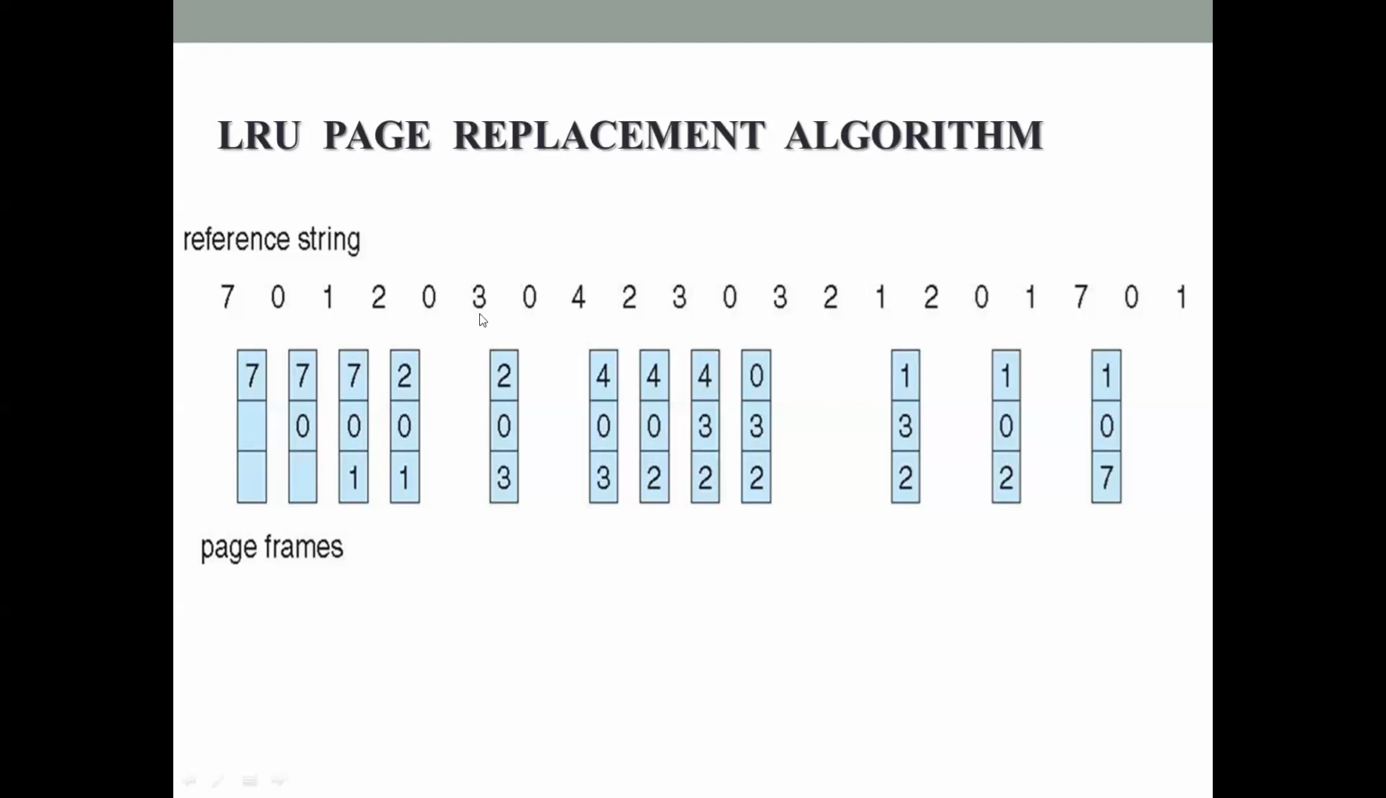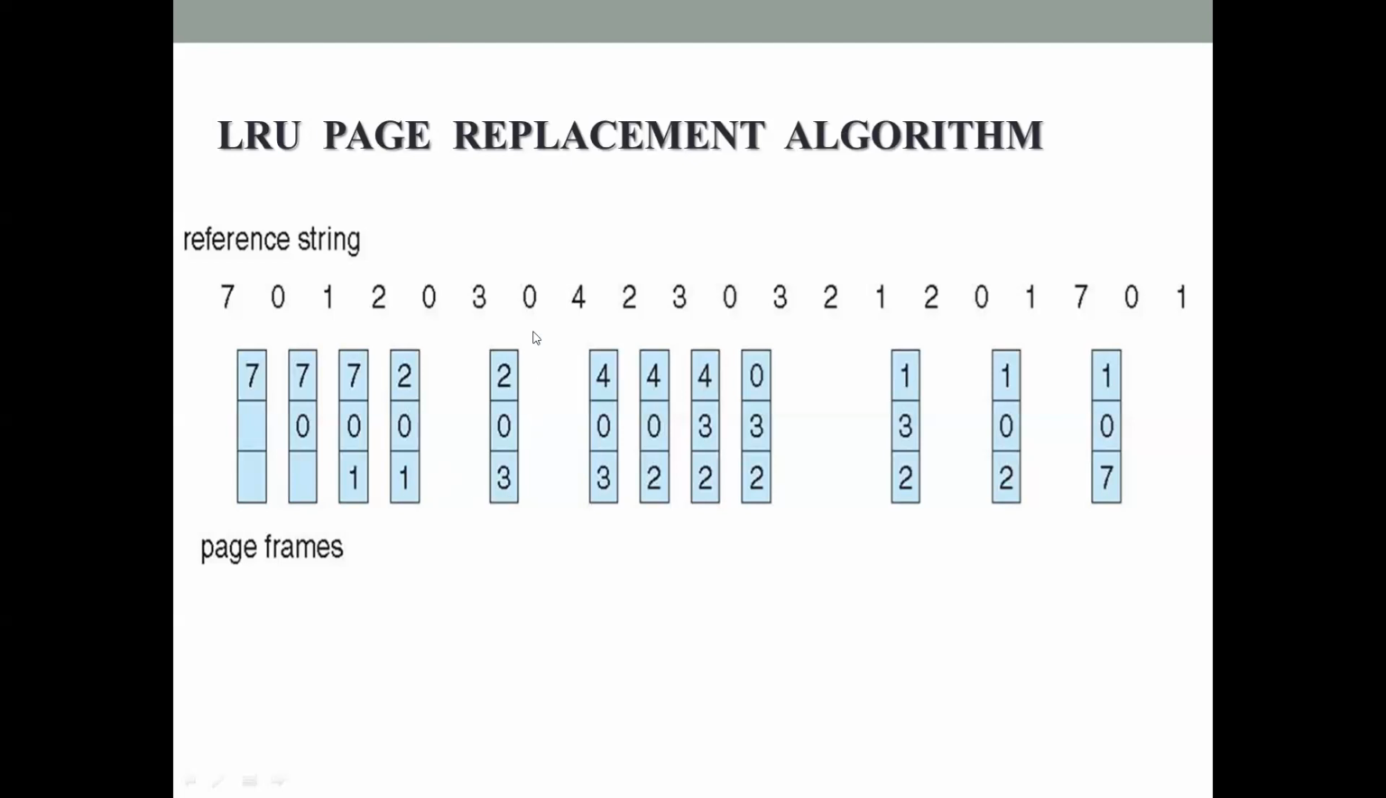Next page reference is 3. So now again 3 is not there in the physical memory. So what happens? 2, 0 and 1 are there. One of either 2, 0 or 1 has to be replaced. So 0 is there, 2 is there, 1 is there. 1 is not being referenced for the longest period of time. In the past page references, 1 has not been used for the longest period of time. So 1 is replaced with 3 here.